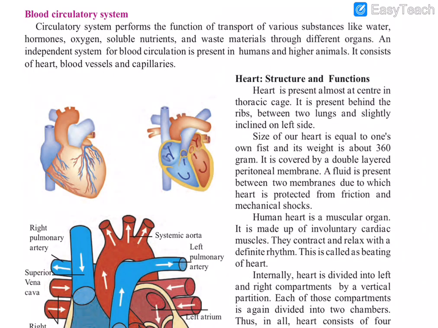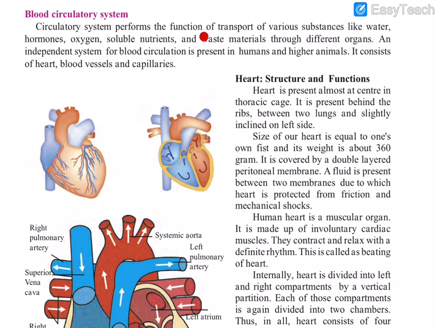Next we are going to the circulatory system. Circulatory system means blood circulation. The fluid present in our body is blood. The blood circulates oxygen, carbon dioxide and nutrients to all the organs, cells and tissues of our body. So we are going to discuss the circulatory system. The main organ of the circulatory system is our heart.